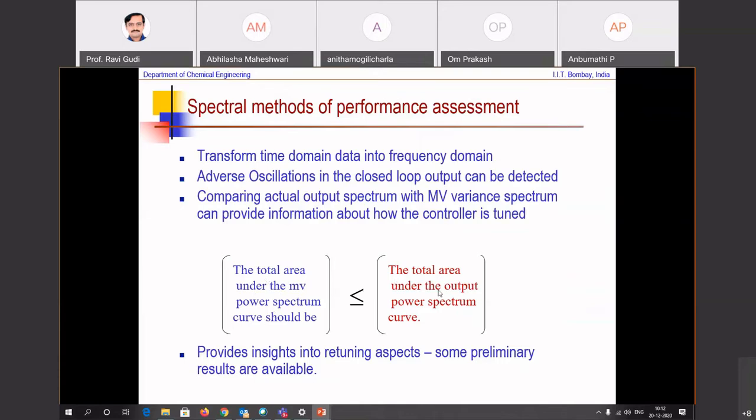The total area under the minimum variance power spectrum curve should be lower than that of the output power spectrum. If this is the case, then we are sure that the performance is good. So one could also look at it in the frequency domain. There is a lot of work in the literature on spectral methods for performance assessment, but let's not spend time on this as part of this talk.